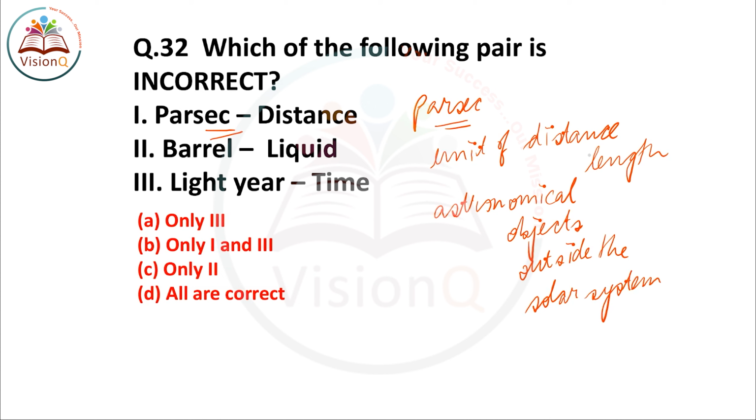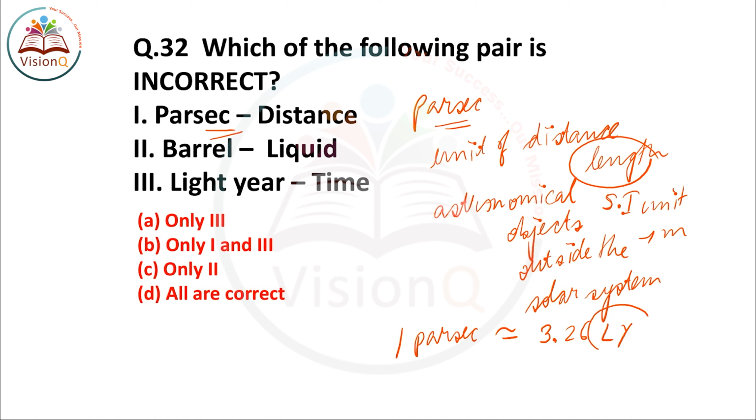And we know distances or length is measured in meter, centimeter, and out of which the SI unit of length is meter. So 1 parsec is approximately equal to 3.26 light year.